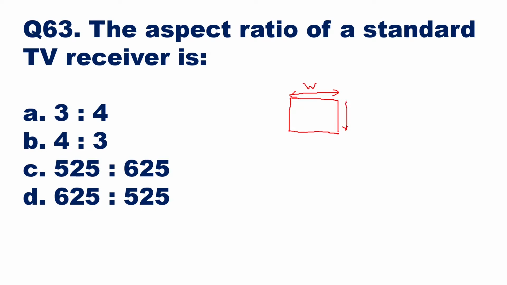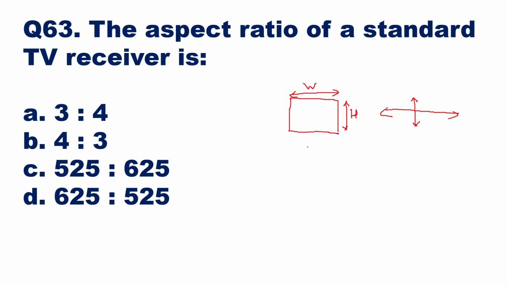The width is more because horizontally a human eye can move easily and view a larger space as compared to vertical.